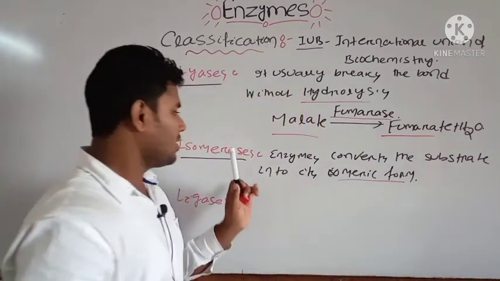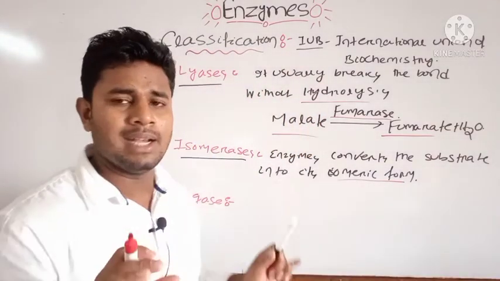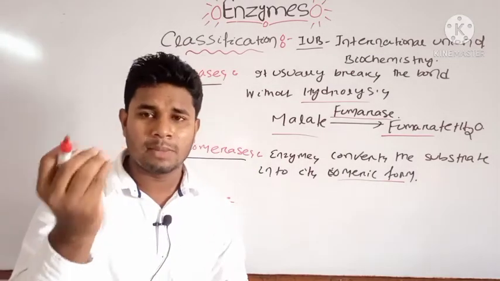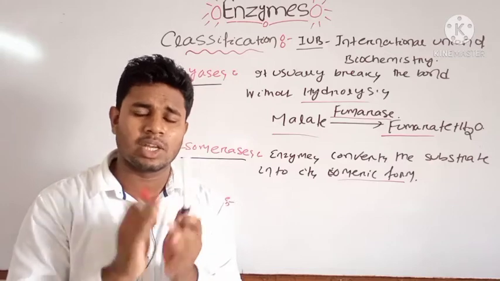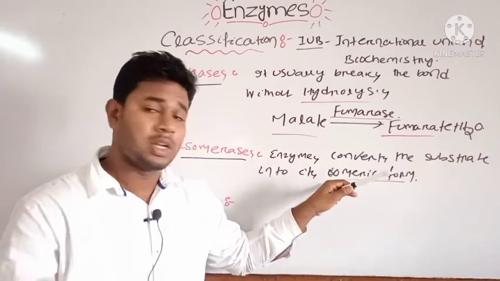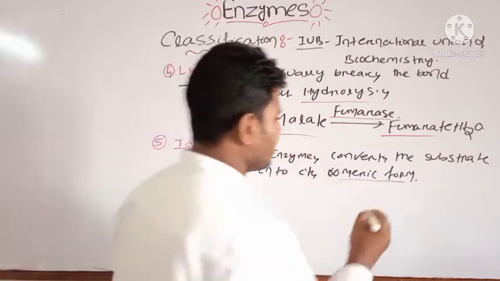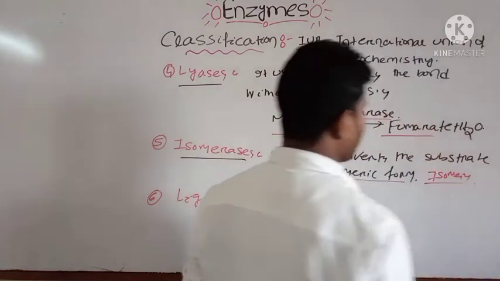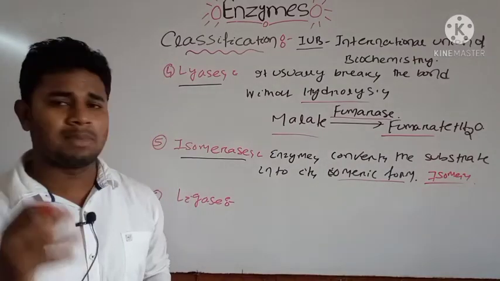If one substrate is present, then the isomerase enzyme will help to make a new substrate that is equally similar to the previous substrate. They are isomers. These two substrates are known as isomers because they are similar in their properties.